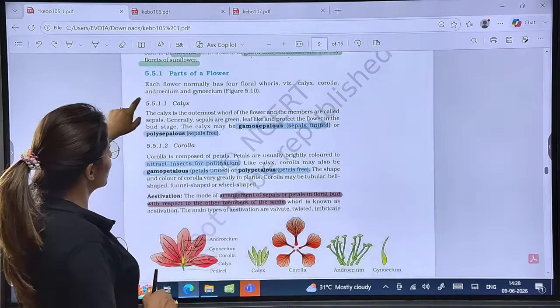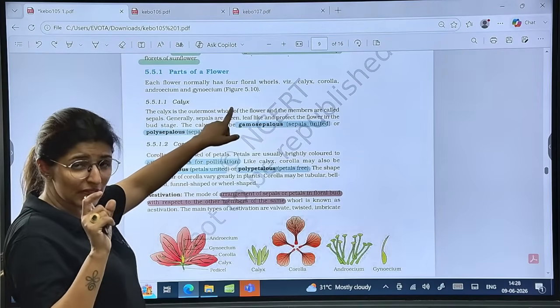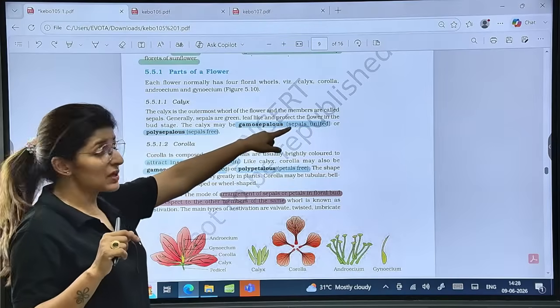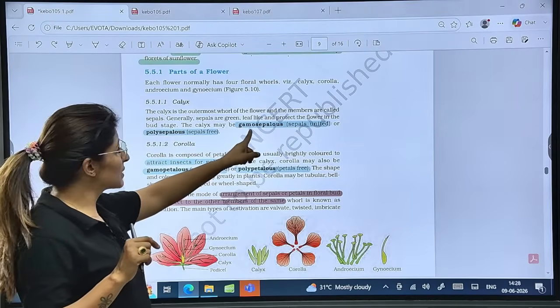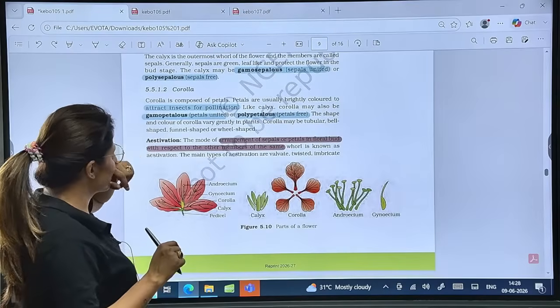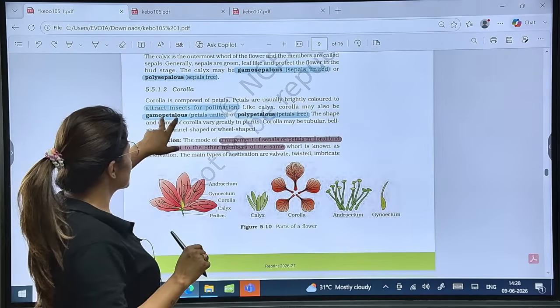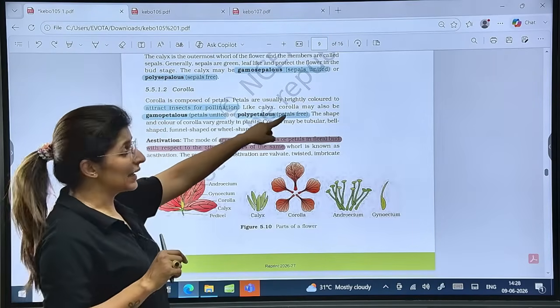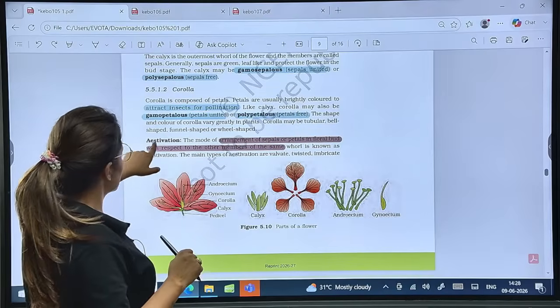Now let's talk about the flower. Calyx is a collective term for all sepals. If sepals are fused or united, the term is gamosepalous. If sepals are free, we call it polysepalous, right? Then similarly gamopetalous and polypetalous. Is that clear?